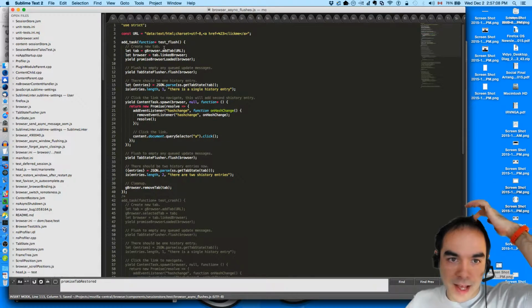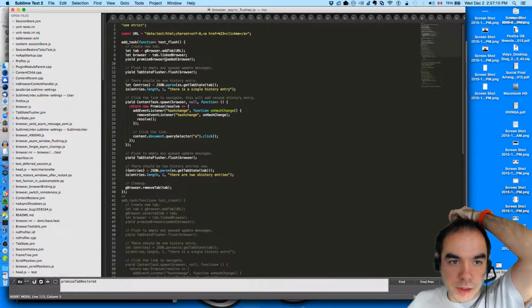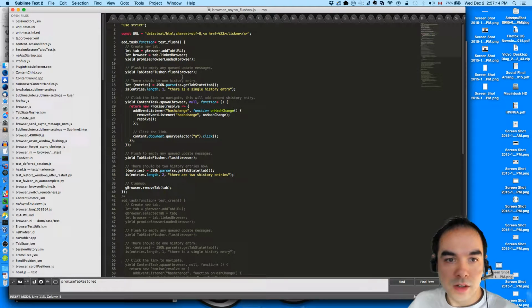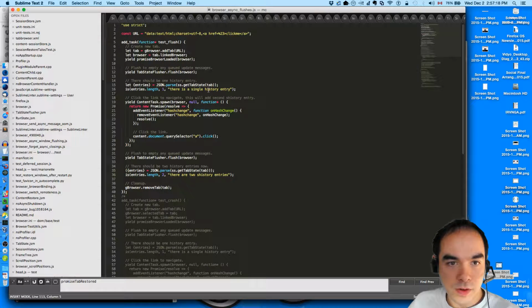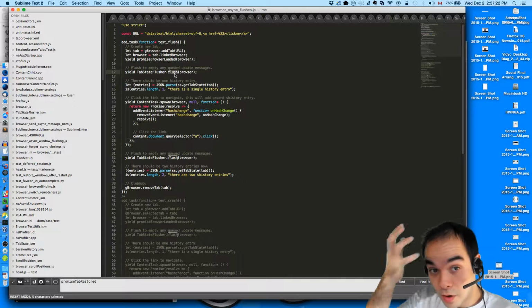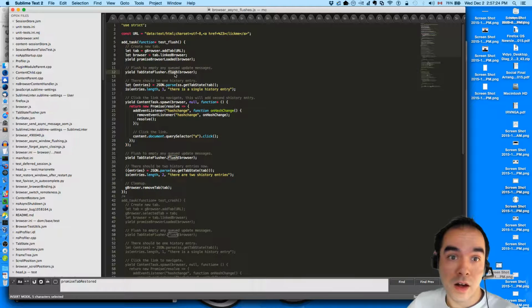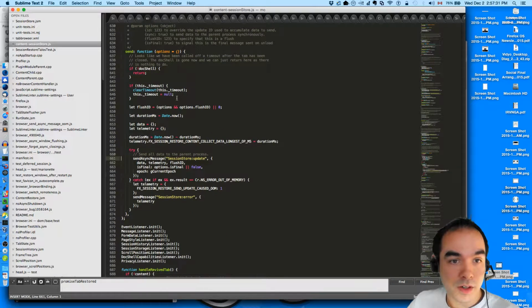And what does this test do? It adds a tab. Then we wait for the tab to be loaded. Then we flush any queued messages. And then we make sure that there's a single entry, but we get 0 instead of 1. So is this flush not occurring? Have we somehow, like, broken the ability to flush?